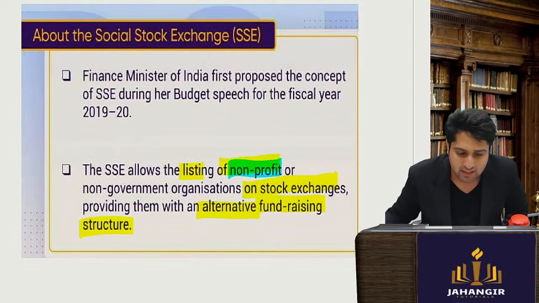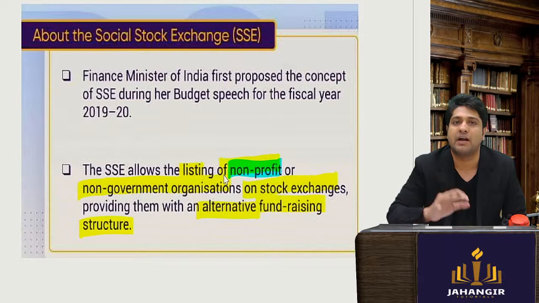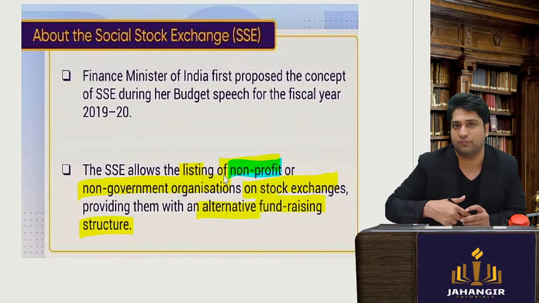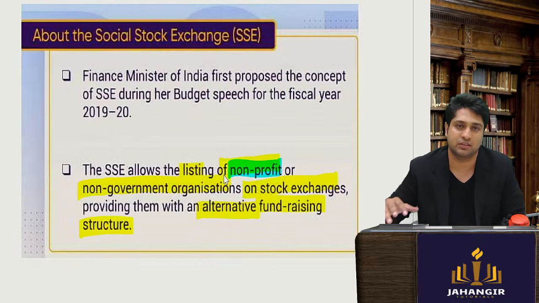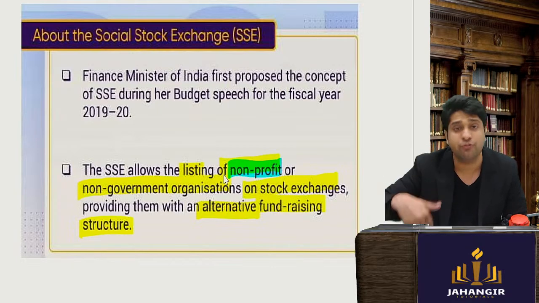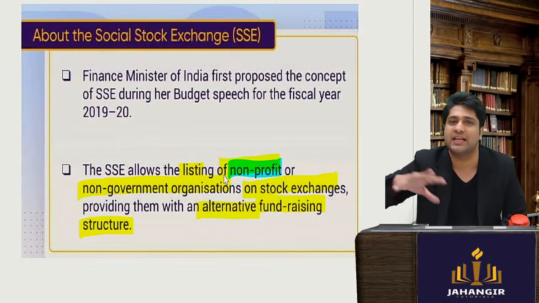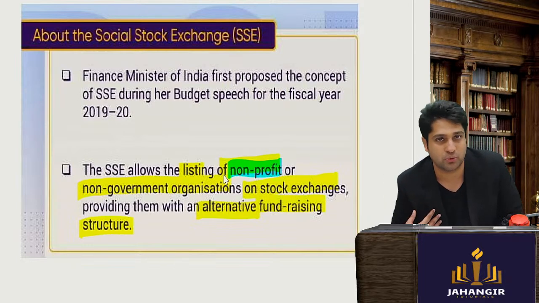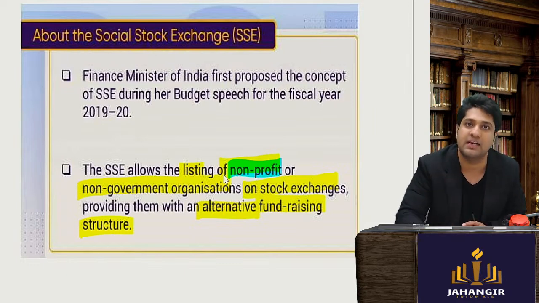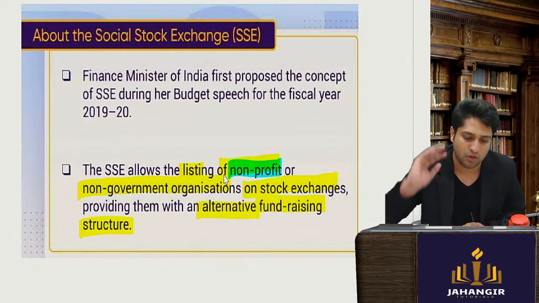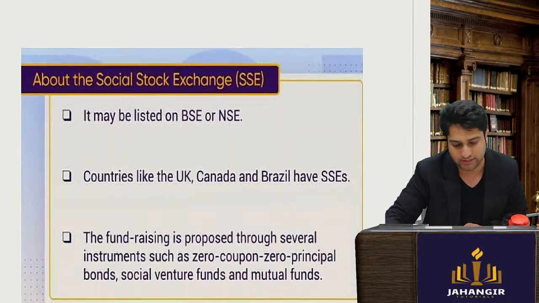So even they can opt here, but for them there is a different route we will see in the regulations, where a profit organization can also get itself recognized as a social institution and get some benefits here. But these regulations are primarily for NGOs who are getting listed on the social stock exchanges.